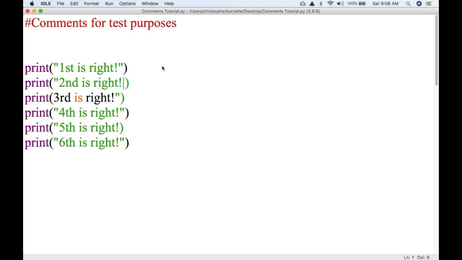Now, there are certain situations where you can use comments to help you in the debugging process. So for instance, let's say that you have a piece of software that you're writing and you're receiving an error, and you've whittled down the location of the error to a particular block of code. Now you need to go through that block of code and figure out what is causing the issue and correct it.